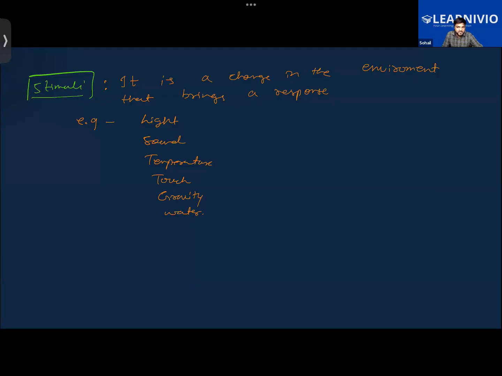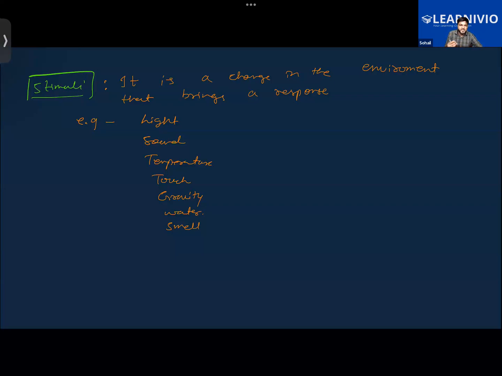In the case of plants, we'll be learning how the roots move towards the water. Further, we have smell also. We can count smell as a stimulus. So there's a long list of different types of stimuli.